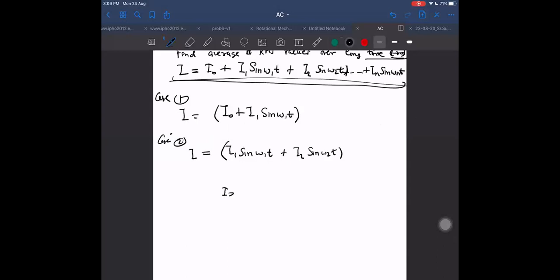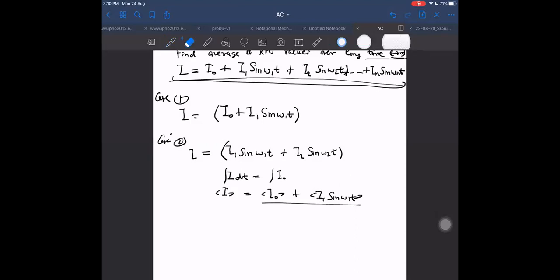I average will be equal to the average of the I naught term plus the average of the sin omega t term. Can I do this for RMS? No, but for average I can. Reason: for I RMS, a root term and the dt integral are involved. In this case, these two terms can be separated easily, because even if I take the terms together, I naught plus I1 sine omega t, multiplied by dt, it is just associative multiplication. I can take dt with I naught and dt with I1, and get two separate terms.